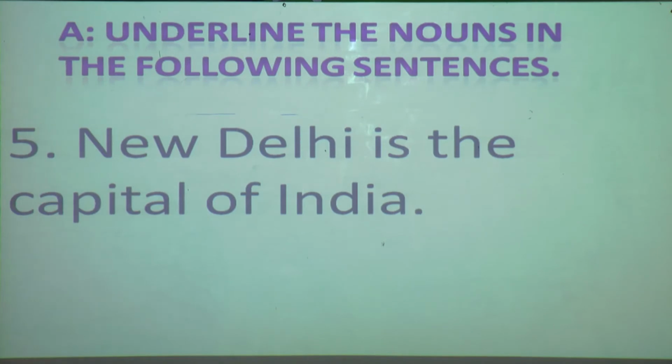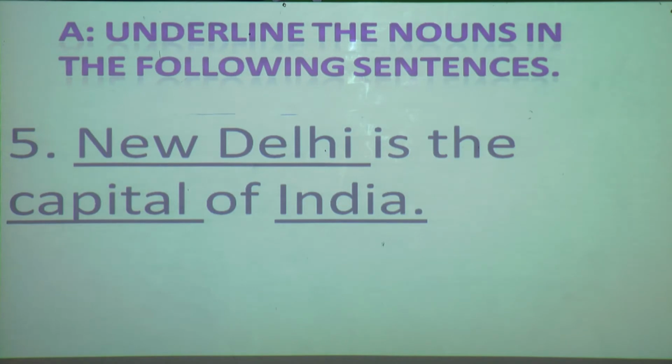New Delhi is the capital of India. Again I will read. New Delhi is the capital of India. Yes. New Delhi is the name of a place. Yes. Capital and India. Capital is a common name given to the capital of states and India. So New Delhi, capital and India. So understood, students, till here?